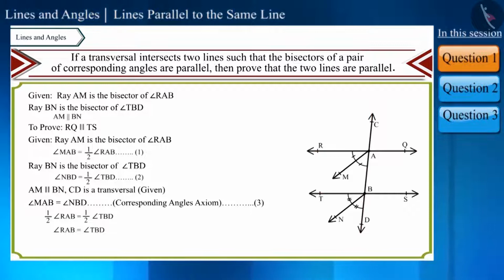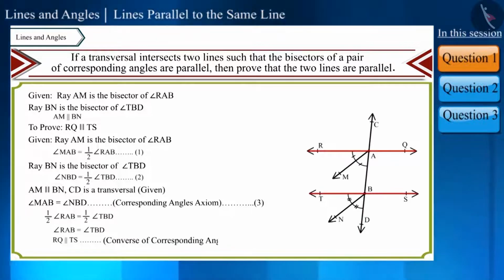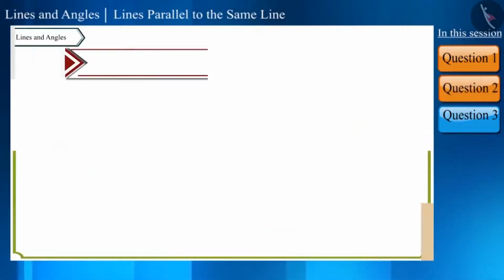Therefore, using the converse of the corresponding angles axiom, we can say that lines RQ and TS are parallel. Let's move to our next question.